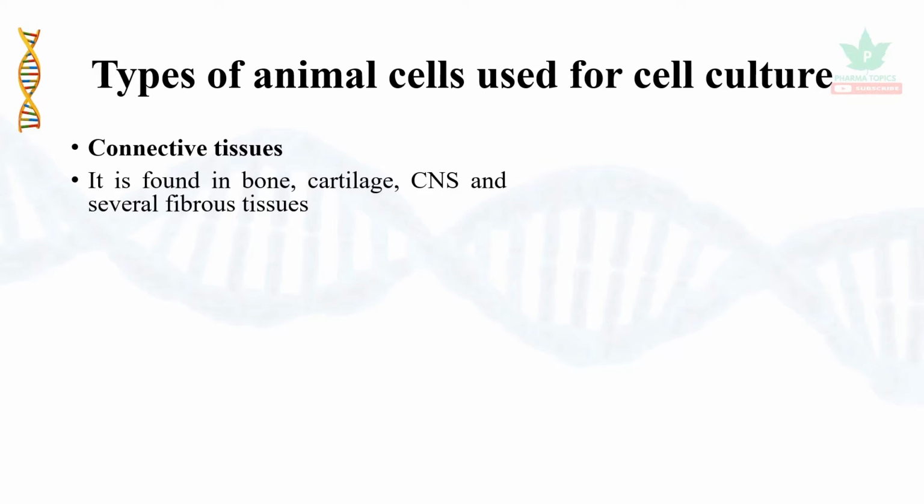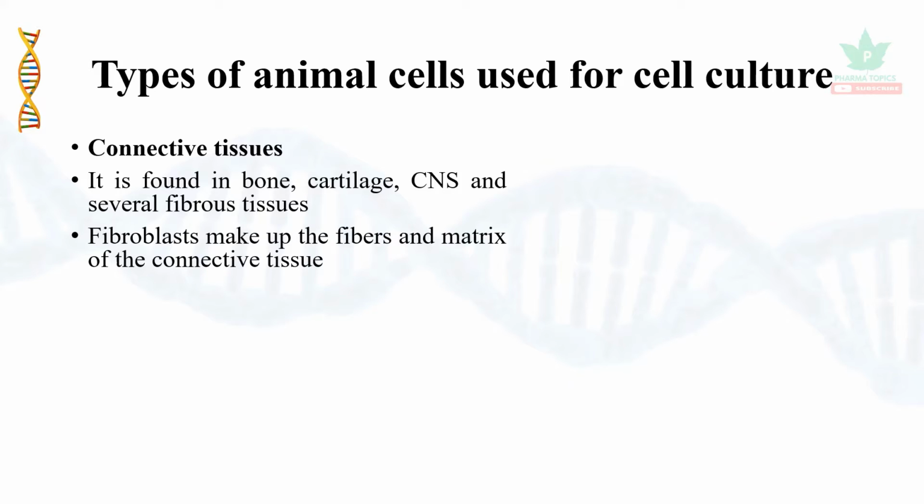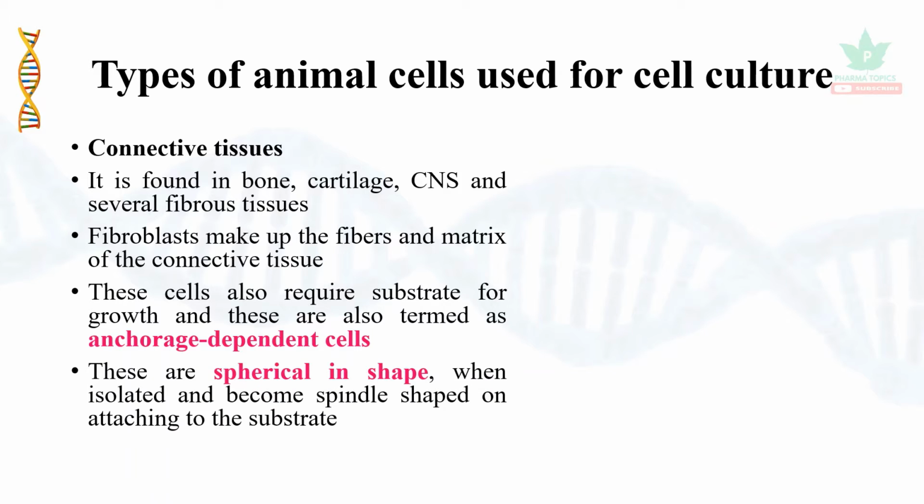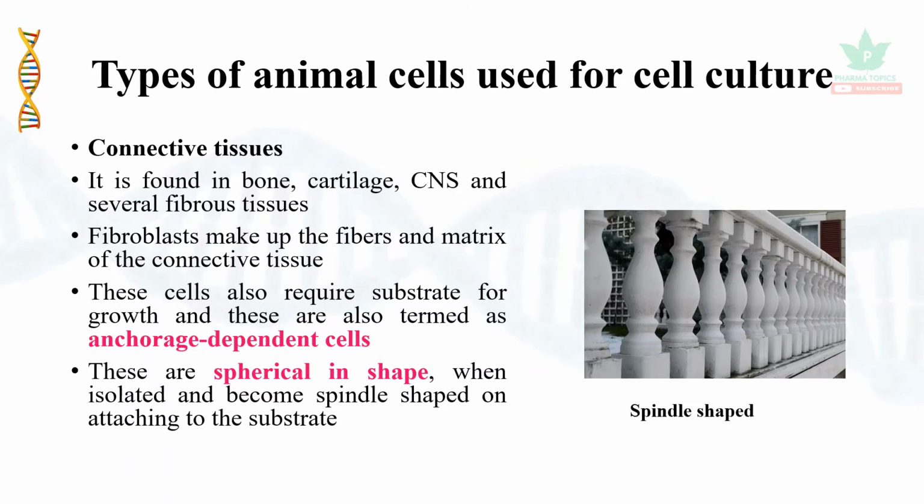Then connective tissues. It is found in the bone, cartilage, CNS, and several fibrous tissues. Fibroblasts make up the fibers and matrix of the connective tissue. These cells also require a substrate for growth, and are also termed anchorage dependent cells. These cells are spherical in shape when isolated and become spindle shaped on attaching to the substrate. So it appears like this, widening at the middle and tapering at the ends.